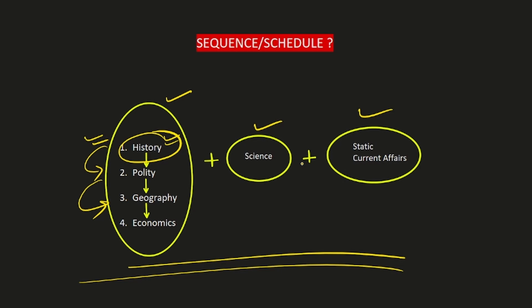For science, I have told you, you have to follow Ghatna Chakra. So simultaneously, you have to study science also. And static GK plus current affairs is a very important section. So simultaneously, you have to prepare this also. So these 3 boxes you have to prepare simultaneously. In box 1, you have to begin with history. Science also you will be reading simultaneously, and simultaneously you will be preparing topics of static GK and current affairs. So this will be your sequence for covering the subjects of the GK section.